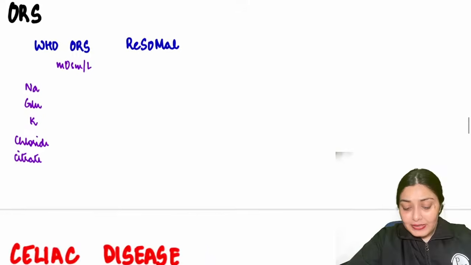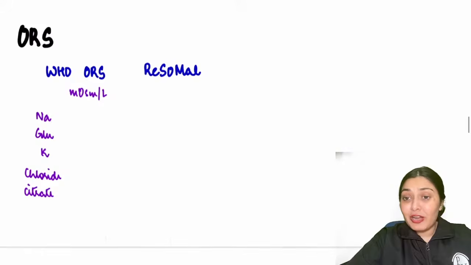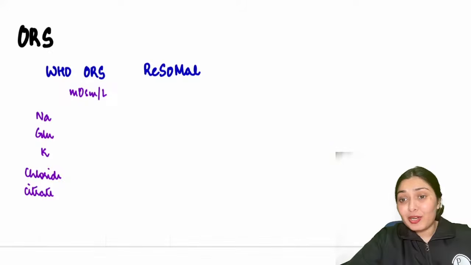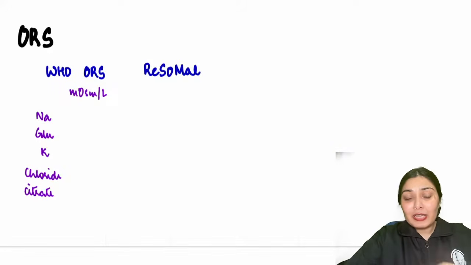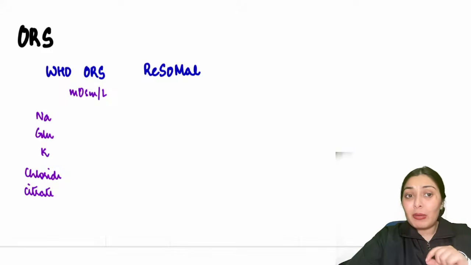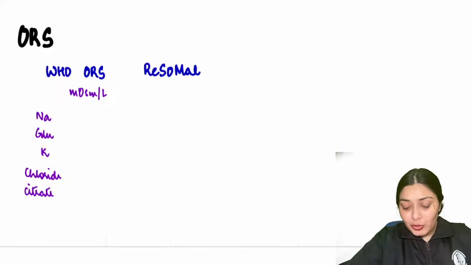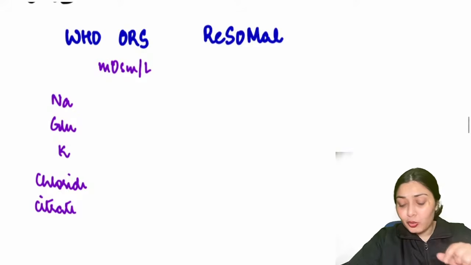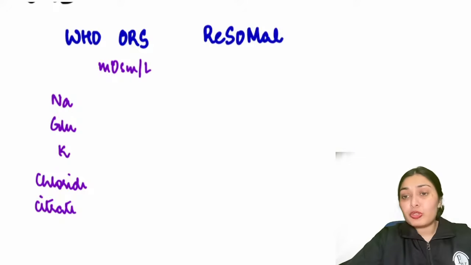Now let's revise this ORS formulation, because in Viva table there will be an ORS packet over there, and for a second only the examiner will show it, tell me what it is, and take it back from you, so that you don't look at the ingredients and the concentration of ingredients. So remember what all there is in WHO ORS. It is reduced osmolality ORS. We have sodium, glucose, potassium, chloride, citrate. How to remember?